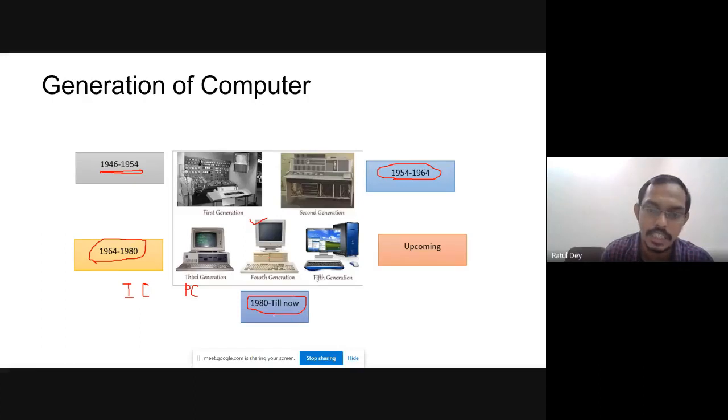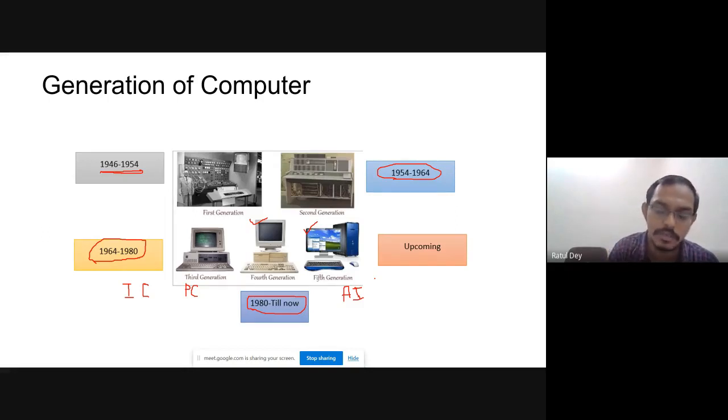They are using this VLSI technique so the size of the IC is very small, the size of the circuit is very small, and it takes very minimum power. The next generation computer is connected with AI, artificial intelligence. This is the upcoming computer, and in the upcoming computer, the computer is able to think.